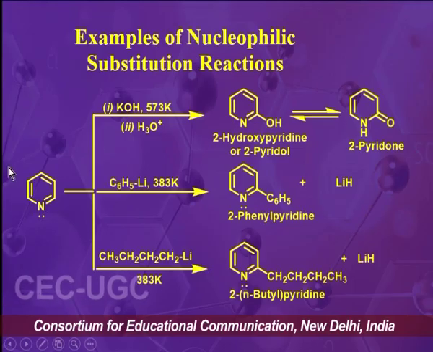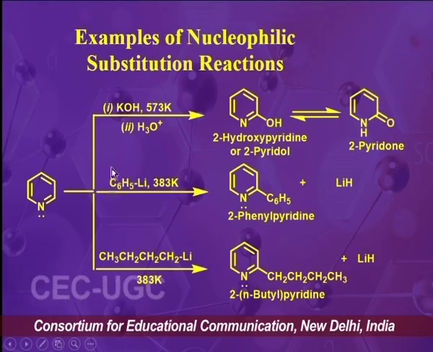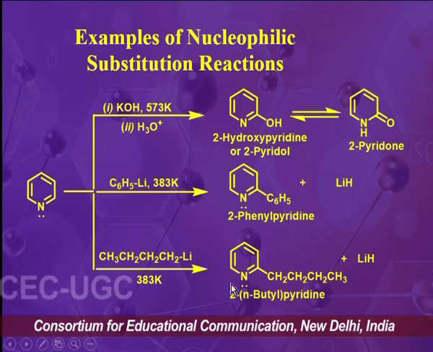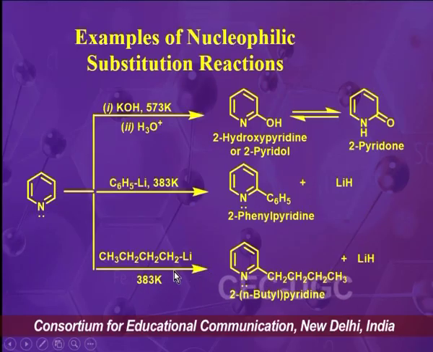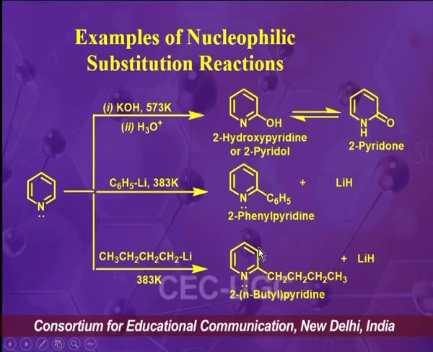The second nucleophilic substitution reaction is the reaction with phenyl lithium at 383 Kelvin. When we do the reaction with phenyl lithium, there will be formation of 2-phenylpyridine as the final product with the elimination of lithium hydride. The third reaction is the reaction of pyridine with butyl lithium at 383 Kelvin, and from here we can synthesize 2-substituted butylpyridine as the final product.